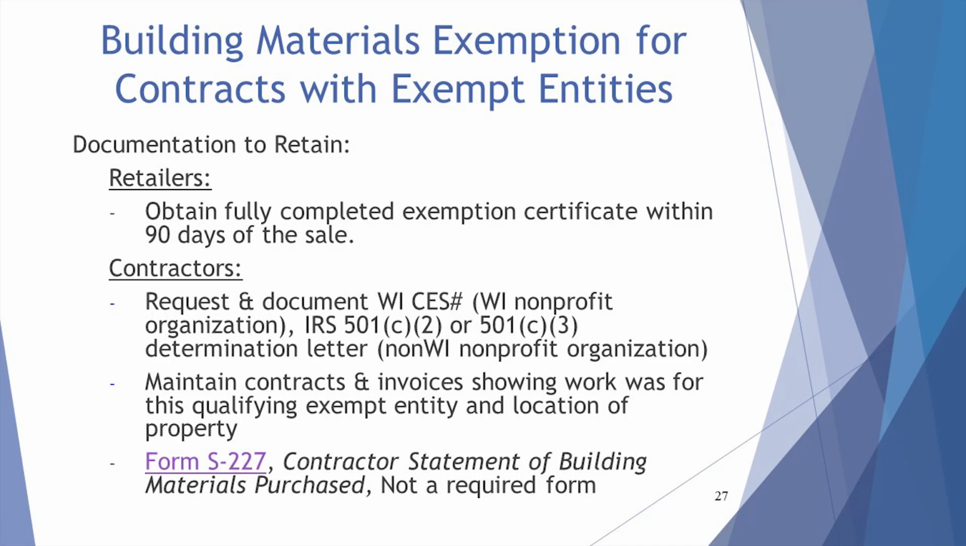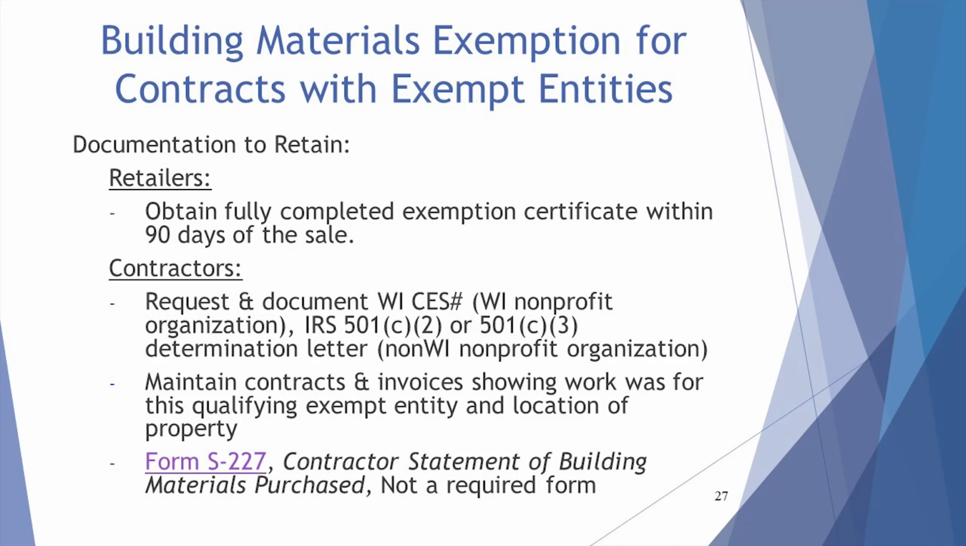A contractor must maintain contracts and invoices showing work was for the qualifying exempt entity and the location of the property. It's important for the contractor to obtain and record information regarding the original contract with the exempt entity, if the contract was with another entity, such as a private developer, the Department of Transportation, or a general contractor.